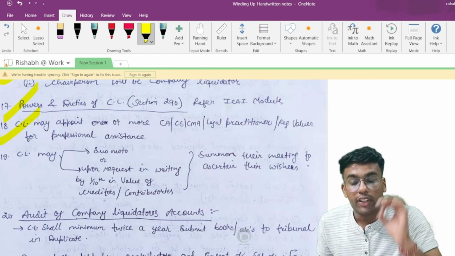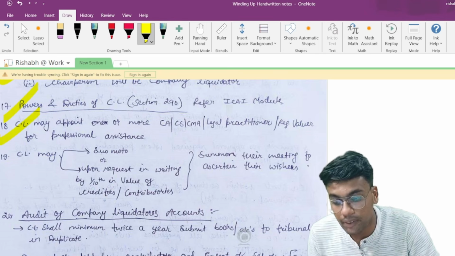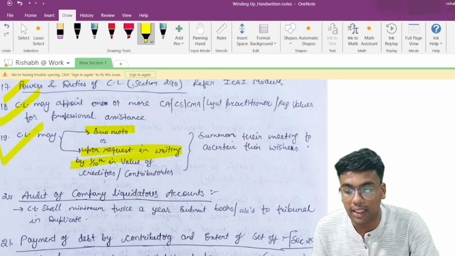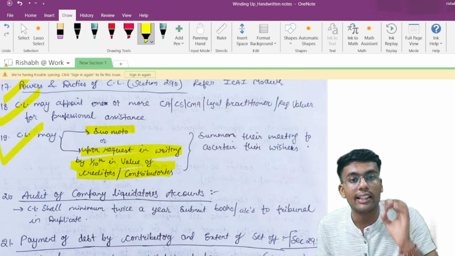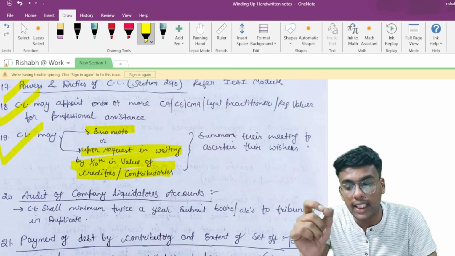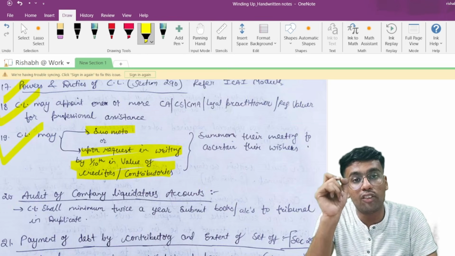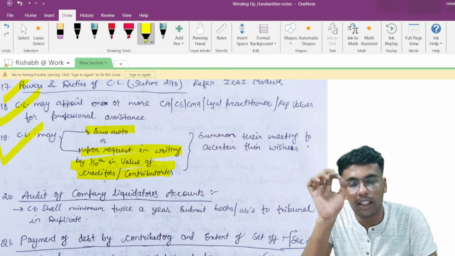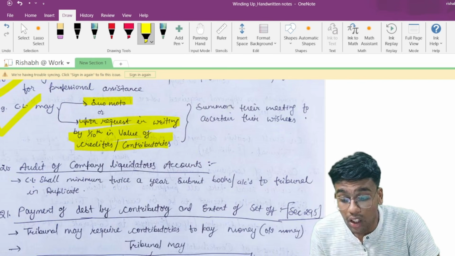The company liquidator may appoint one or more CA, CS, CMA, legal practitioner, or registered valuer for any professional assistance. The company liquidator may, either suo moto or upon request in writing by 1/10 in value of the creditors or the contributories, summon their meeting to ascertain their wishes. So the company liquidator either may act suo moto or on an application by the contributories or the creditors in the value of 1/10. If any such application is made, then the company liquidator can hold their meetings to ascertain their wishes.